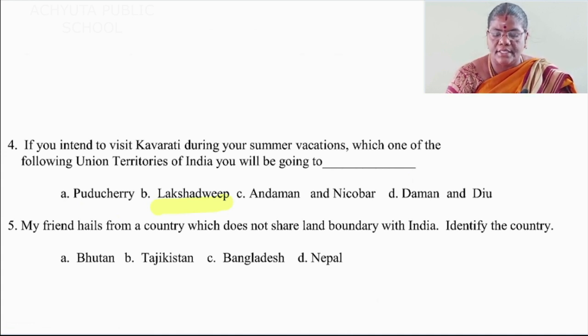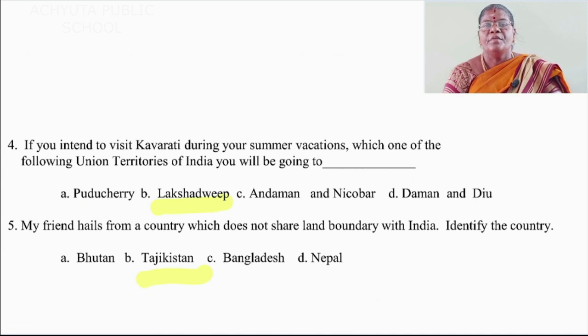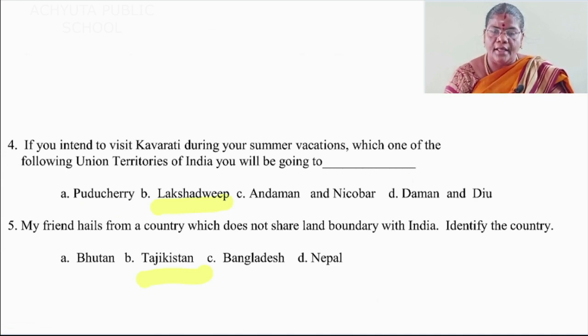So which is the correct answer? Tajikistan. Tajikistan is the correct answer. Once again I will repeat the fifth one. My friend hails from a country which does not share a land boundary with India. Identify the country. A Bhutan, B Tajikistan, C Bangladesh, D Nepal. B is the correct answer.